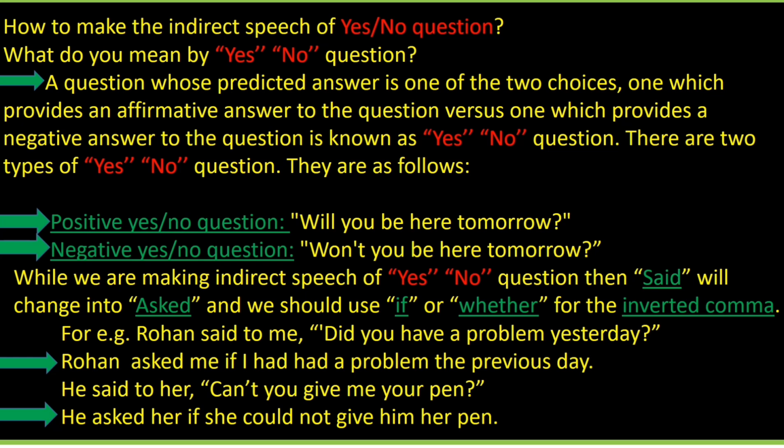While we are making indirect speech of yes/no question, then said will change into asked, and we should use if or whether for the inverted comma. For example, Rohan said to me, "Did you have a problem yesterday?" The indirect speech is: Rohan asked me if I had had a problem the previous day. He said to her, "Can't you give me your pen?" The indirect speech is: He asked her if she could not give him her pen.